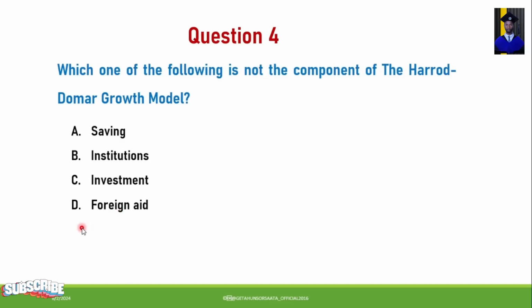Question number 4. Which one of the following is not a component of the Harrod-Domar growth model? A. Saving. B. Institutions. C. Investments. D. Foreign aid. So from this, which one is not a component of the Harrod-Domar growth model? The correct answer for the question is institutions. This is not a component of the Harrod-Domar growth model, but the others are components of the Harrod-Domar growth model.